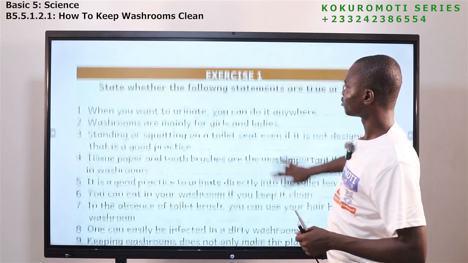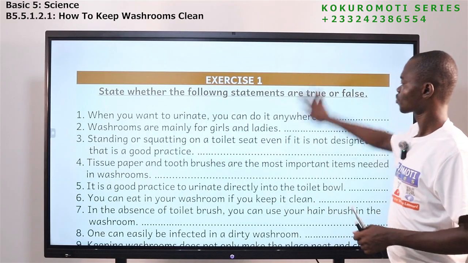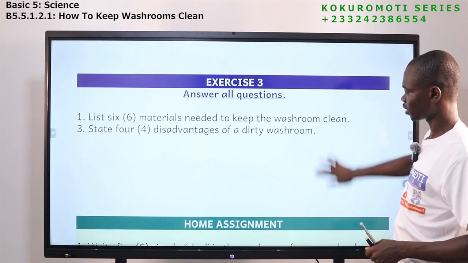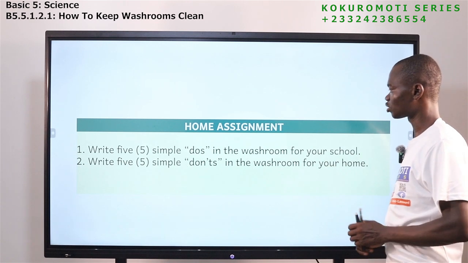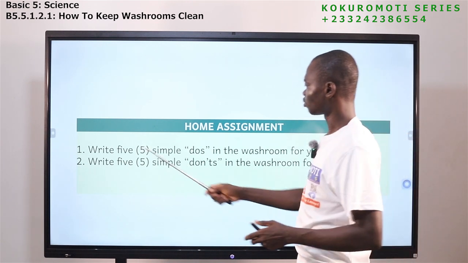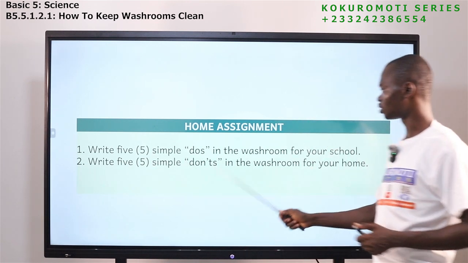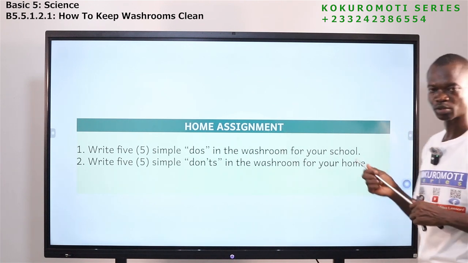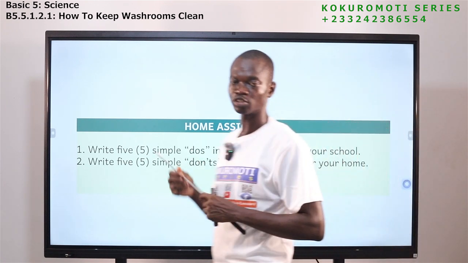Let's look at exercises. We have exercise 1, exercise 2, exercise 3, then home assignments. So let's look at the home assignments. Write 5 simple do's in the washroom for your school. So your school has a washroom. Write 5 things that they should all do.